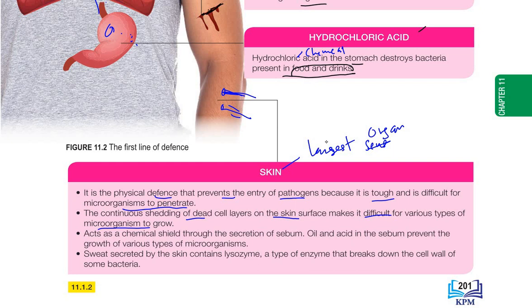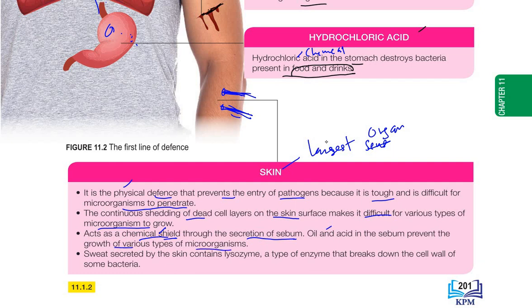Okay, so for example, if the bacteria is able to grow there, when the skin sheds, the bacteria will also be removed from the skin. It will also fall with the dead skin, for example the dead cell layer. Okay, so the skin also acts as a chemical shield, through the secretion of sebum. So the skin has two functions, physical and also chemical. Because the secretion of sebum, the oil and acid in the sebum, prevents the growth of various types of microorganisms.